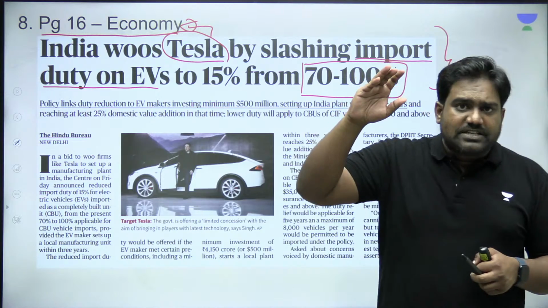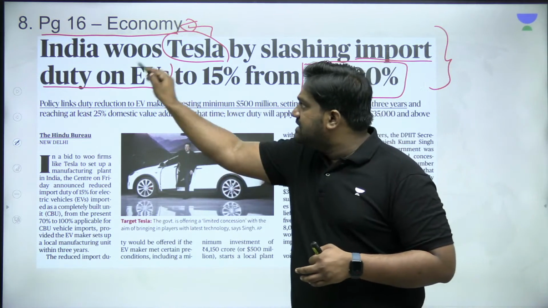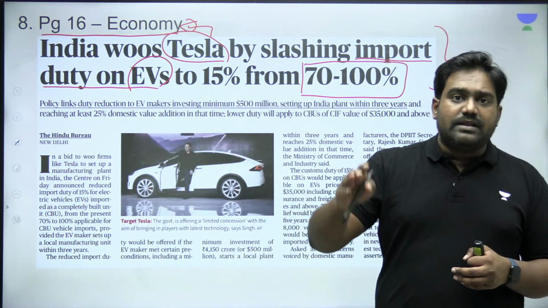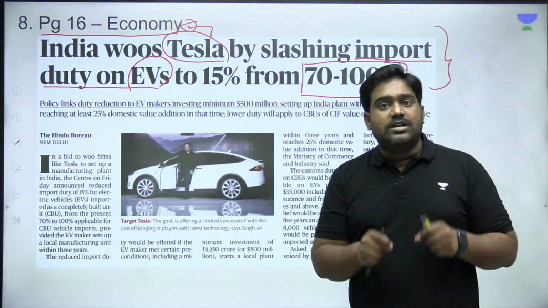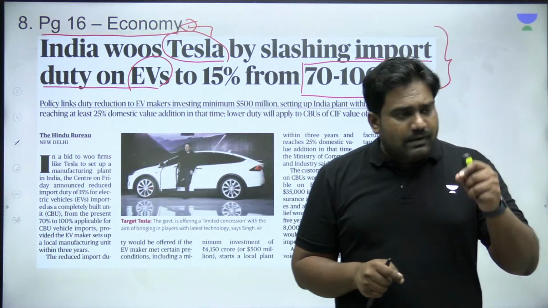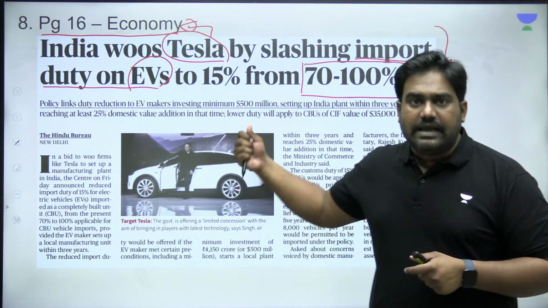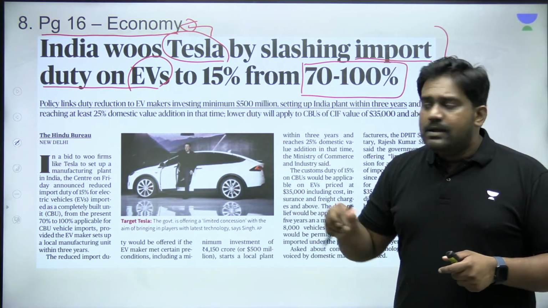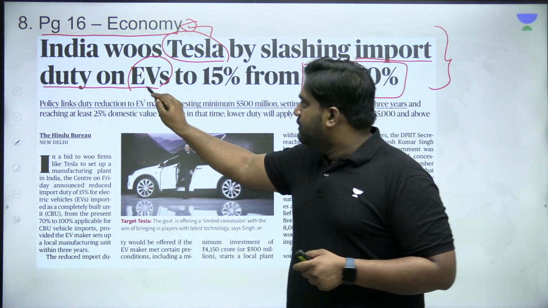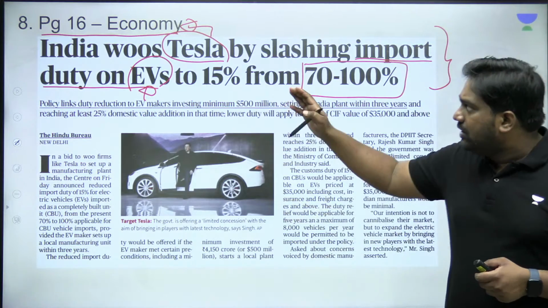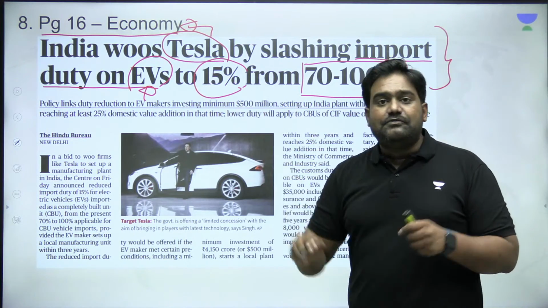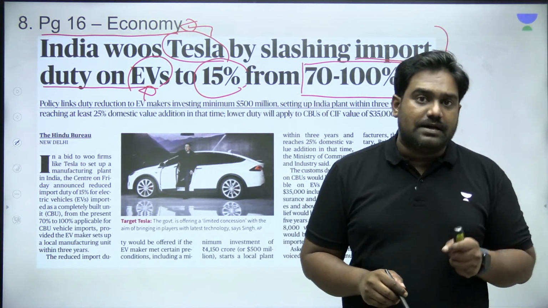Deliberately, these duties were placed very high, and especially for EVs and assembled cars, the taxes were in the range of 70 to 100%. Many times, Tesla and Elon Musk have spoken about this. They have said the reason why Tesla is not entering India is because of the high import duties. So now, Indian government has decided, the Ministry of Commerce has decided to cut the import duties, and it's brought down the import duties to just 15% for assembled EV cars.